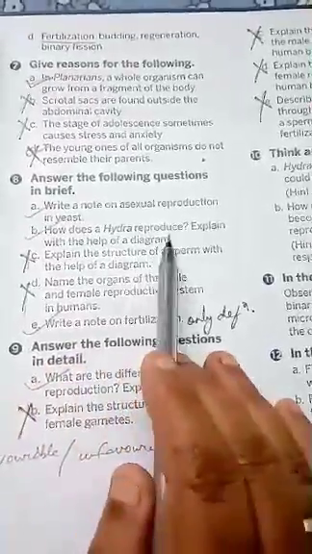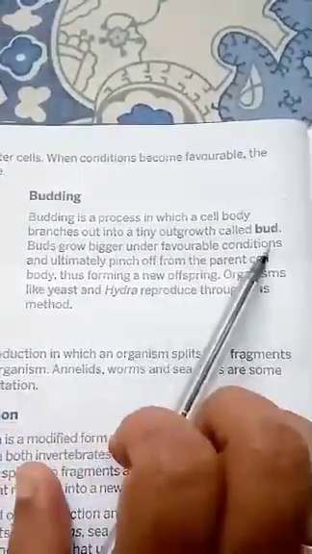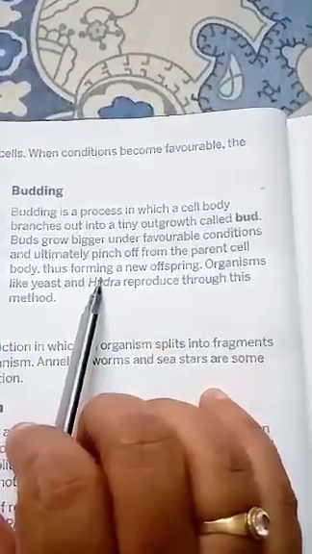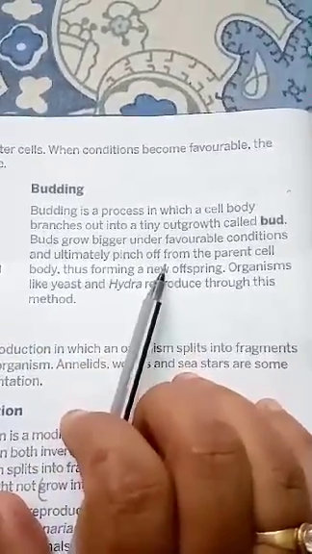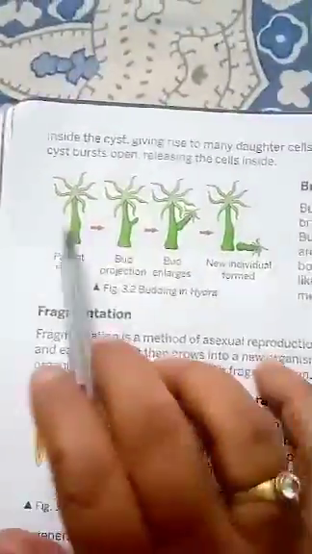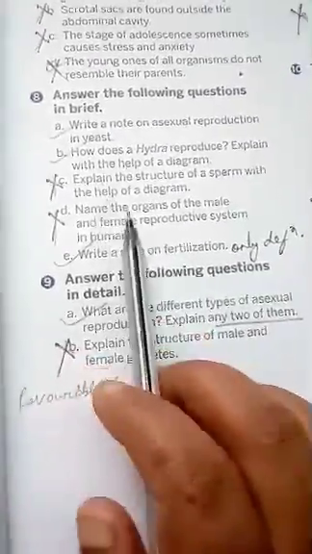Next, how does Hydra reproduce? Explain with the help of a diagram. This answer you will find on page number 32. See here. This Hydra undergoes reproduction by the method of budding. This paragraph you can write down since it is a detailed answer question, up to body to form a new offspring. Up to this you write down and then you draw the diagram. Hope you have understood. Now, number C and D, you cancel them.